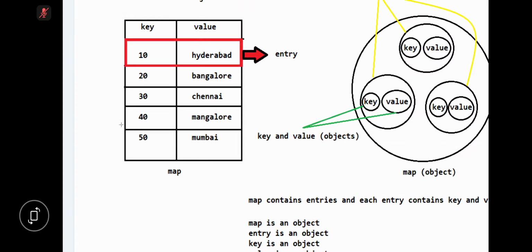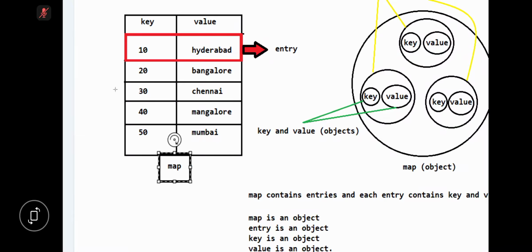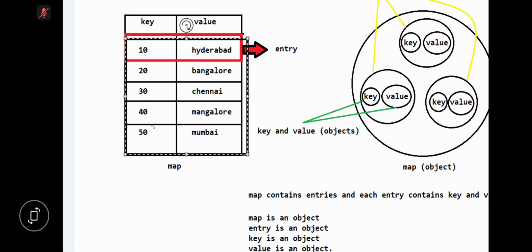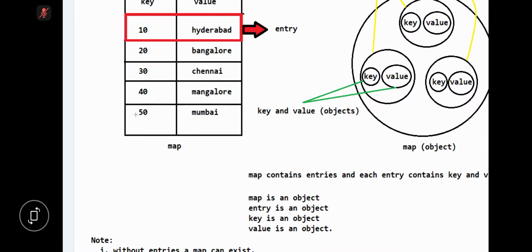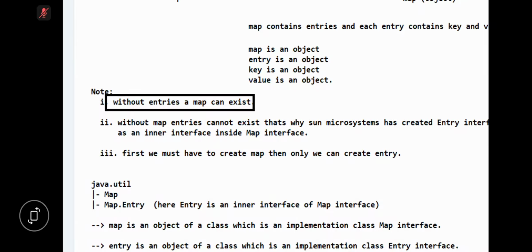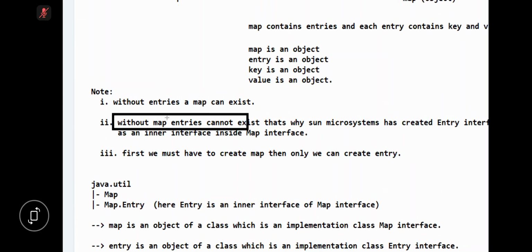Do you know inner classes or nested classes? Without an outer class object, can an inner or nested class object be created? No. To create an inner or nested class object, an outer class object is mandatory, or not? So without a map, we cannot create an entry, but without an entry, we can create a map. First we have to create the map, then only we can create entries.